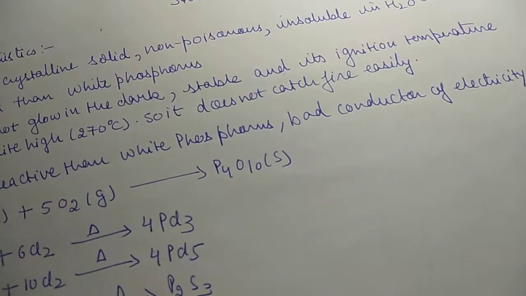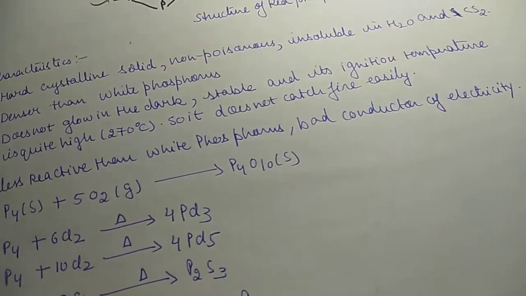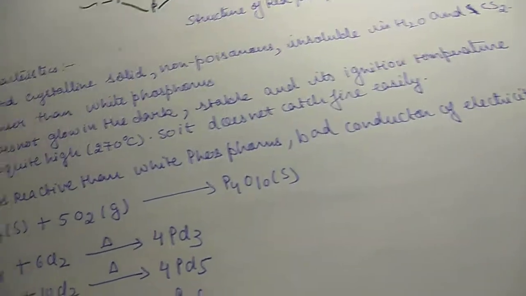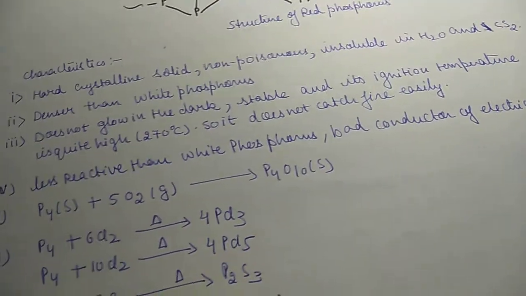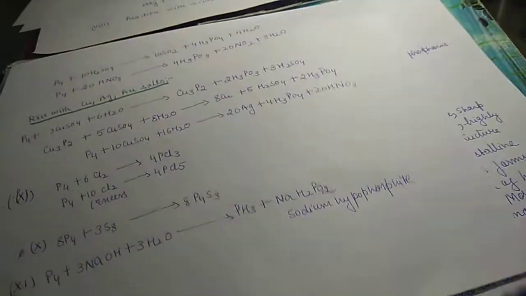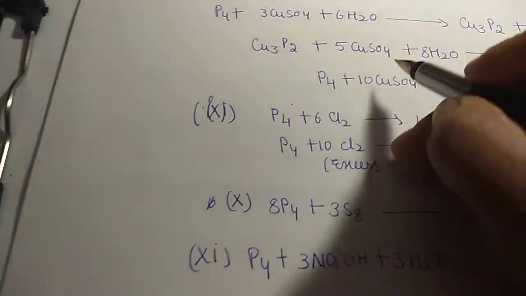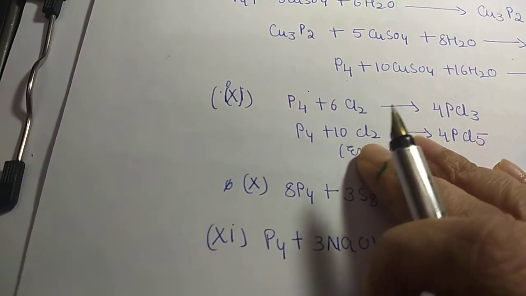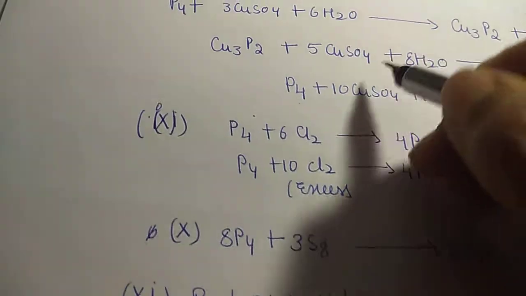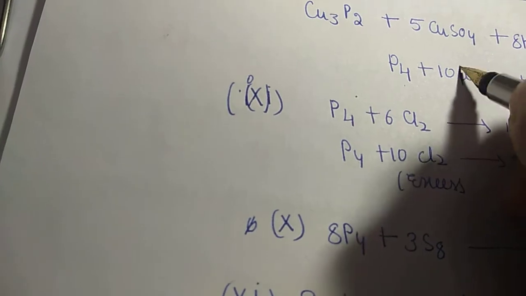There is one reaction here where instead of copper sulfate there is silver nitrate, AgNO3.